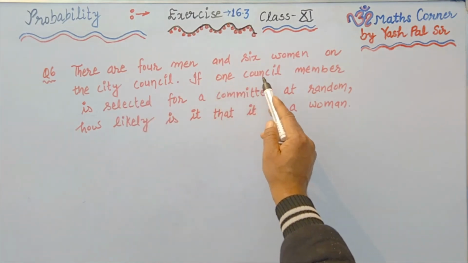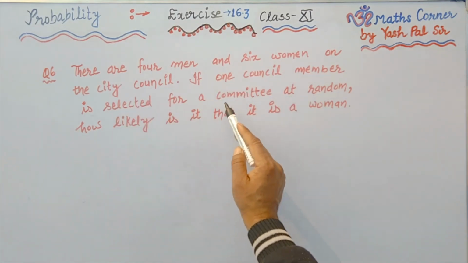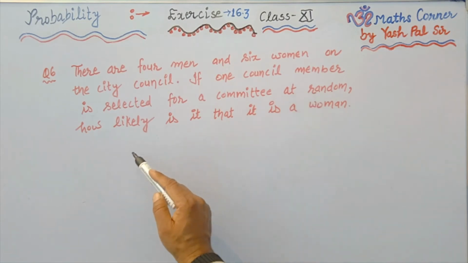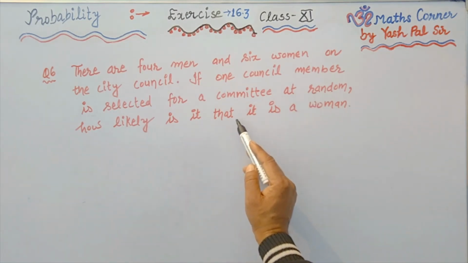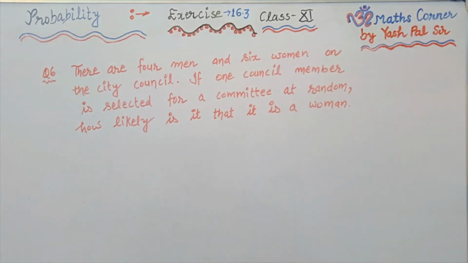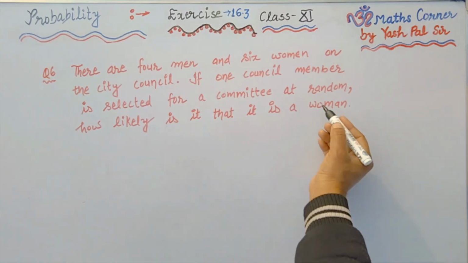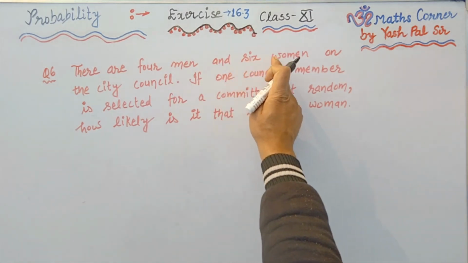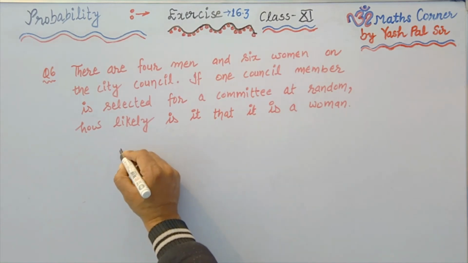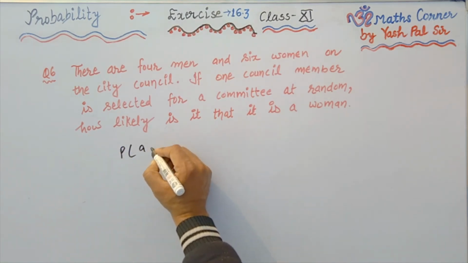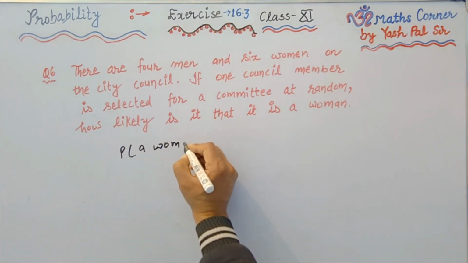Question number 6, there are 4 men and 6 women on the city council. If one council member is selected for a committee at random, how likely is it that it is a woman? So first of all, woman. How many women are there?